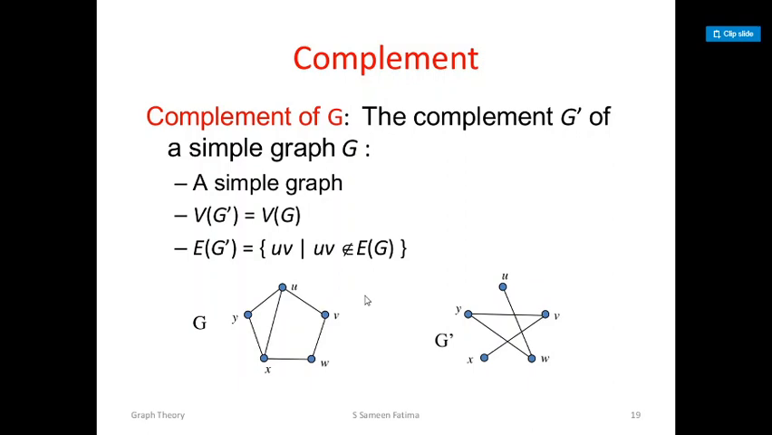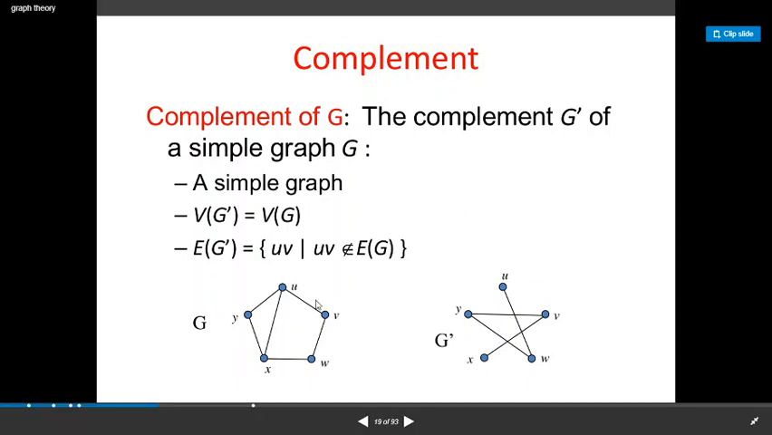Suppose you have a graph G with the vertex set V, edge set E. To find its complement, you have to keep the vertex set as it is, no change in the vertex set, and replace the edge set by its complement. In the sense, I'll explain with an example. I have this graph and I need to find the complement of this graph. So I have to write the same vertex set.